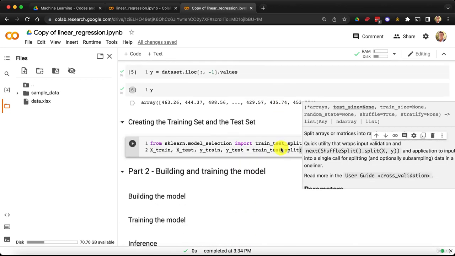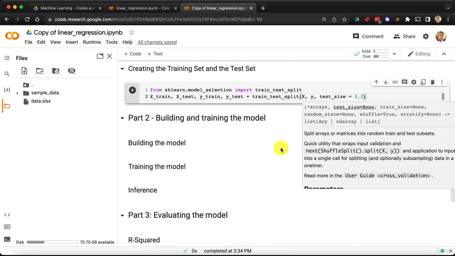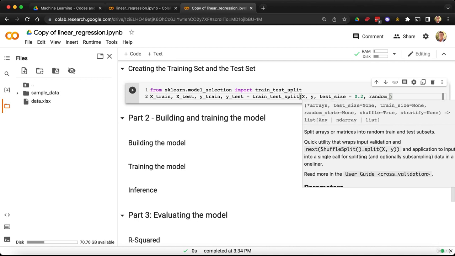Okay? Then I just want to add one last element, which is completely optional, but good for the purpose of this machine learning course, and that is random_state. All right, and we're just going to set it equal to 0, and that's in order for us to all have the same training set and test set, because you know that this train_test_split function will do a random distribution of your data set into the training set and a test set according to an 80-20% split.